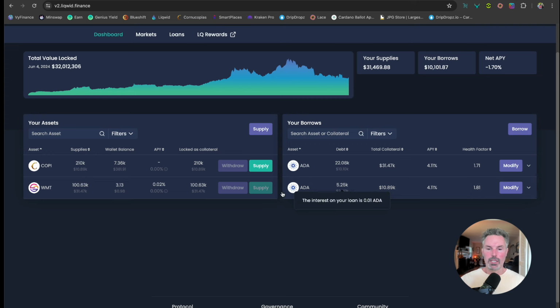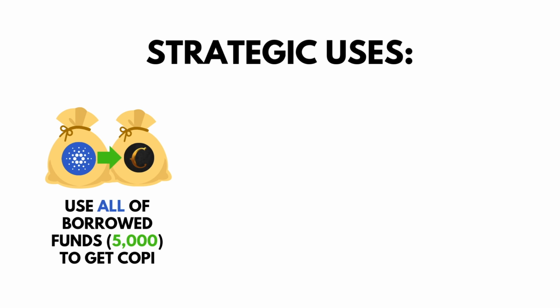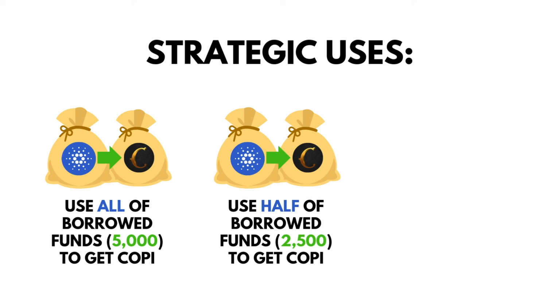So we're in our position. We have the 5,000 ADA locked up as a loan. The option one was that we could just take the 5,000 ADA, go on a decentralized exchange like Dex Hunter or MinSwap, and just trade the 5,000 ADA into Cornucopias, or we take half of that and trade it into Cornucopias.